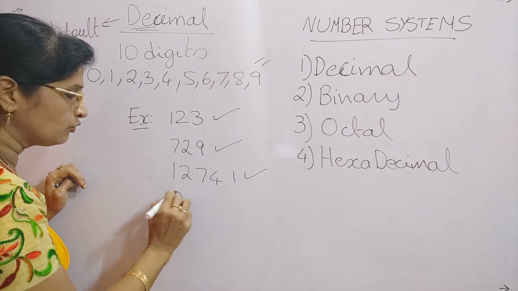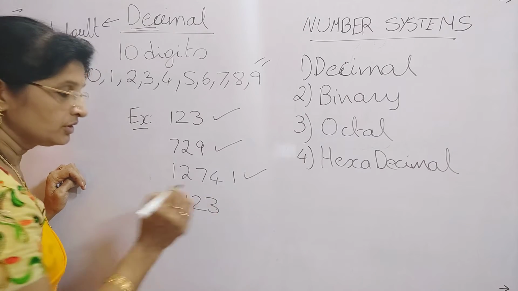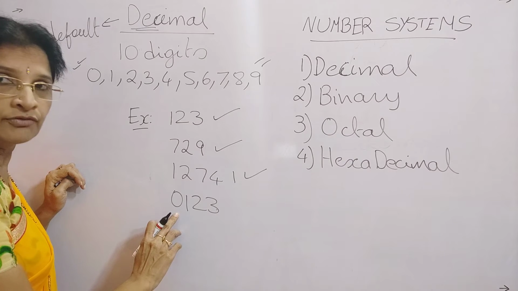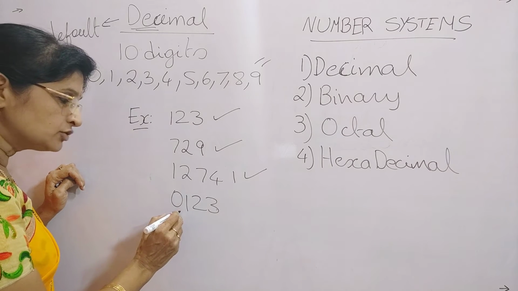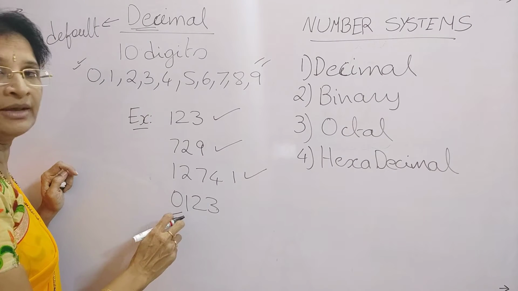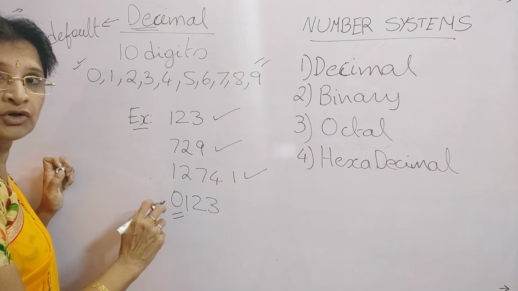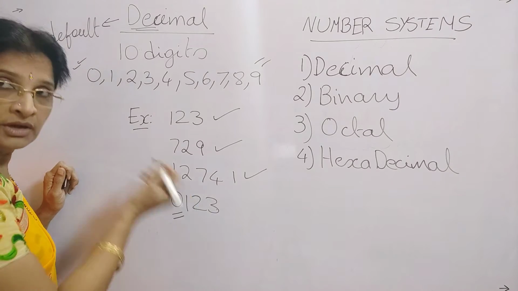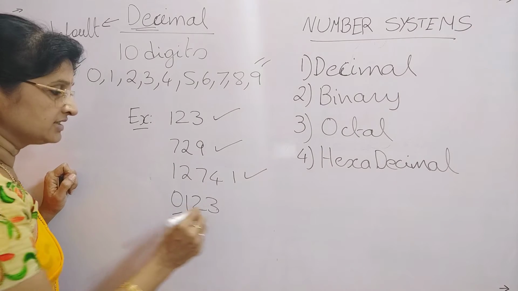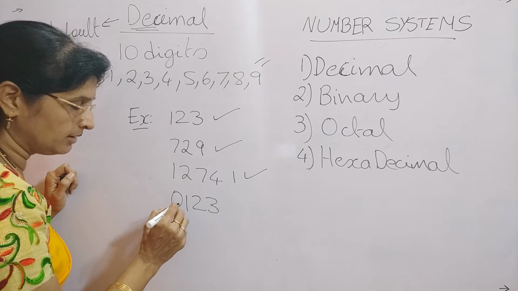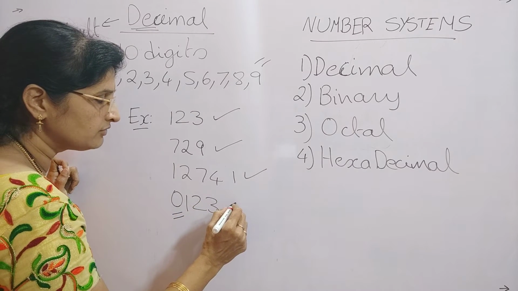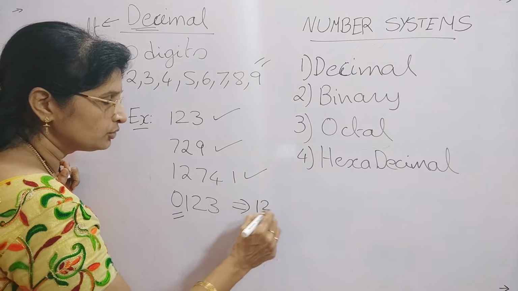For example, if you give a 0 on the left hand side of your number, it is not required, because in decimal number system a 0 on the left hand side doesn't have a value. So instead of writing this number as 0, 1, 2, 3, you will give it as 1, 2, 3.